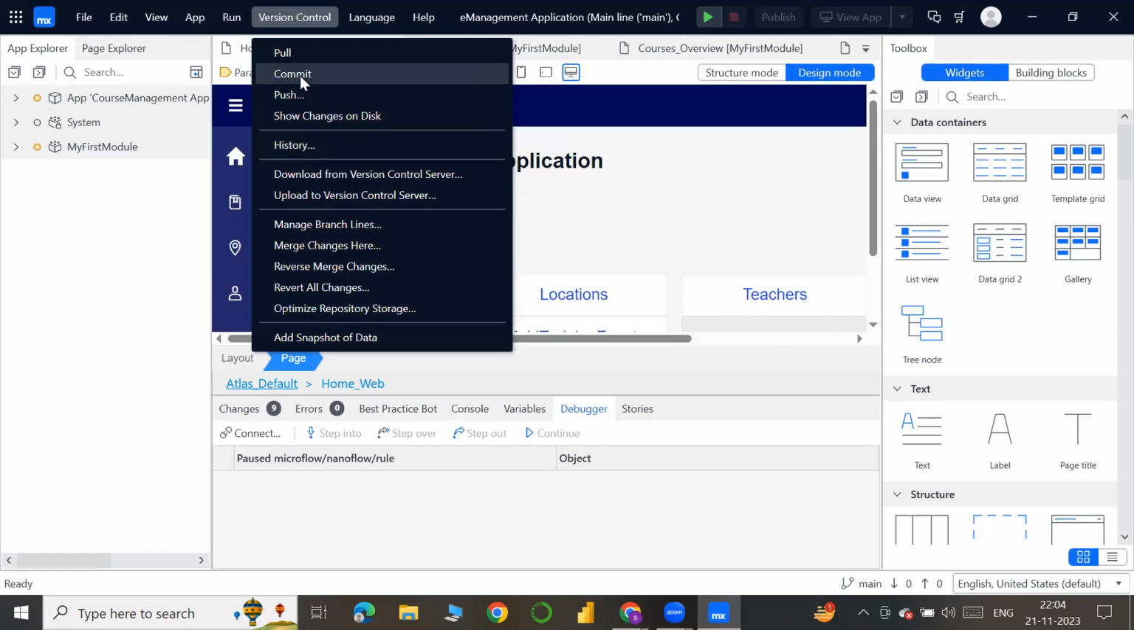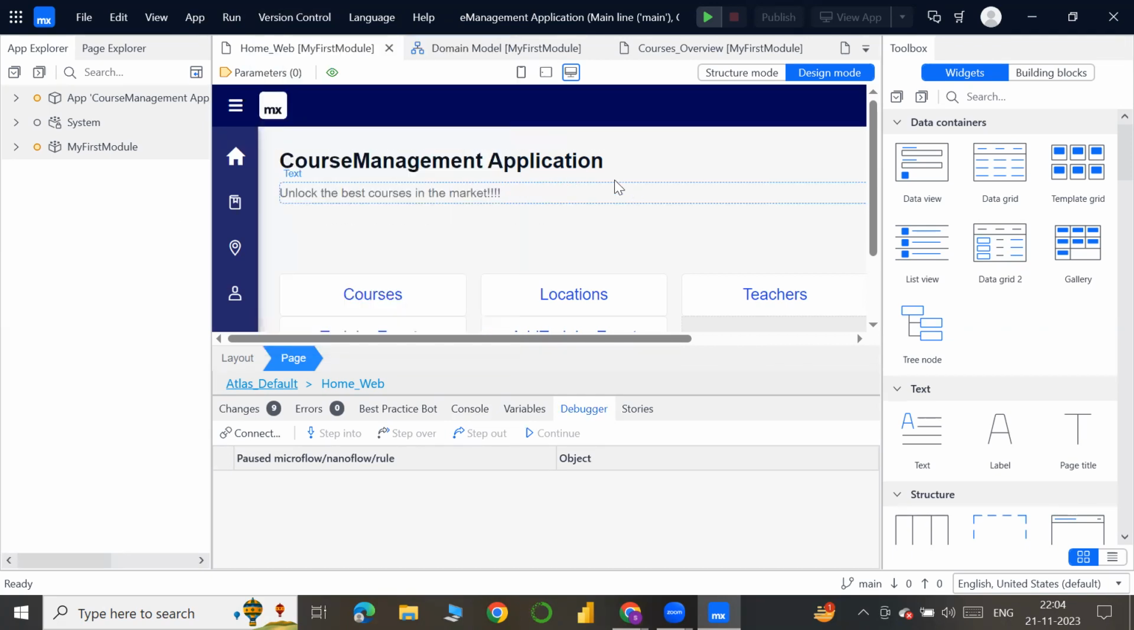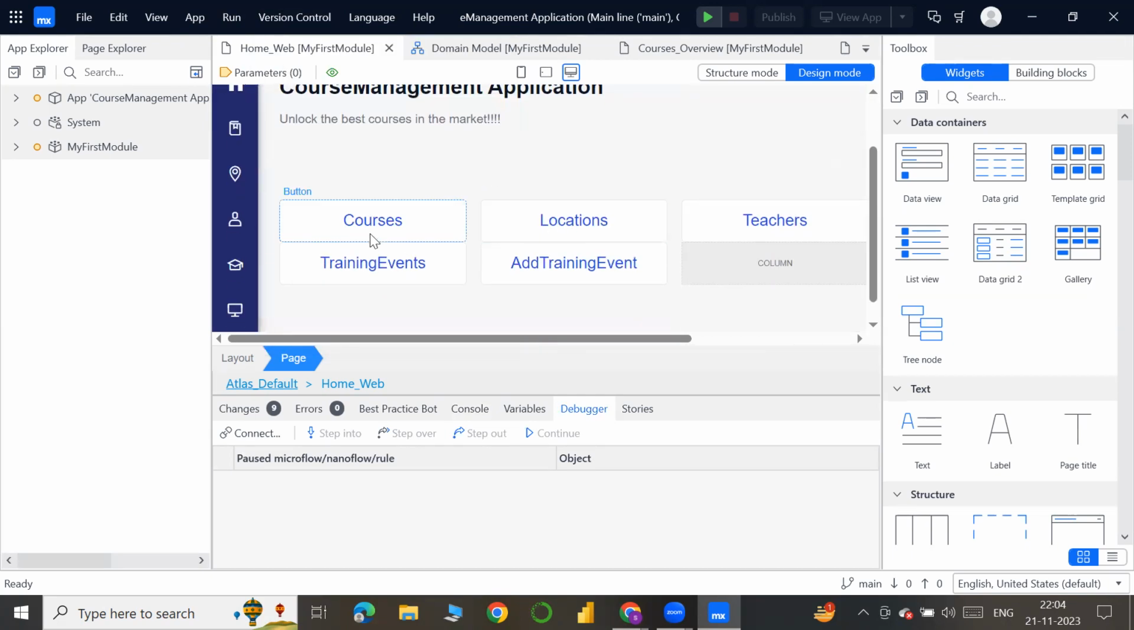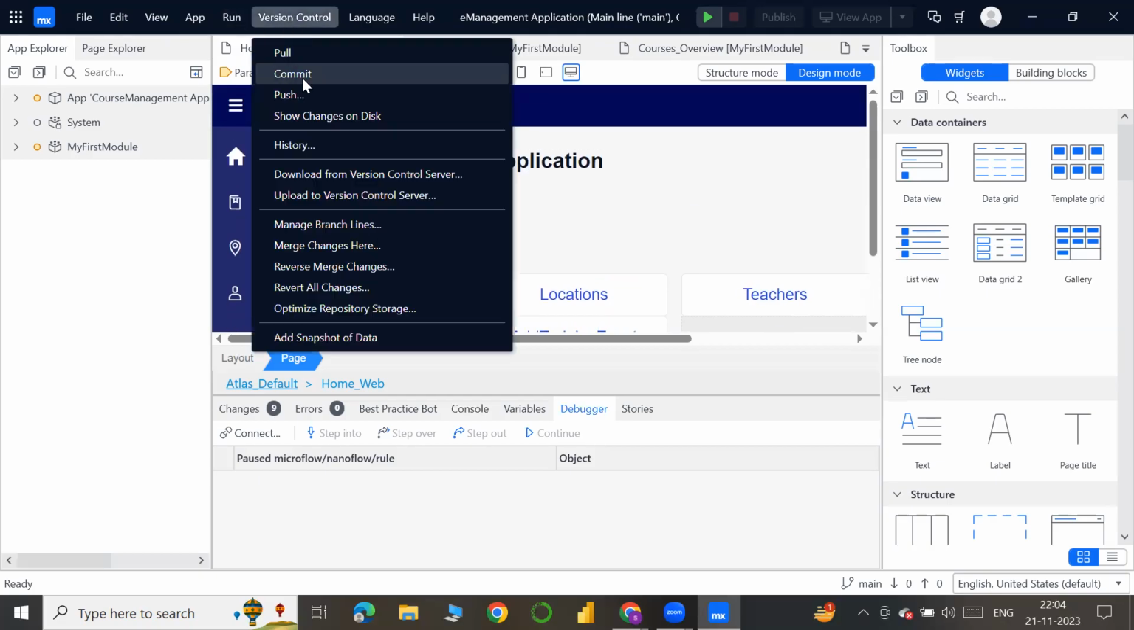See, after completion of our development, we can commit our app so that it will go into our team server and be saved. The committed version is the version which is saved. And even the things which we have inserted here, if we add a training event here, or change some teachers or locations, it will go into the database after committing. So that database will be hit.